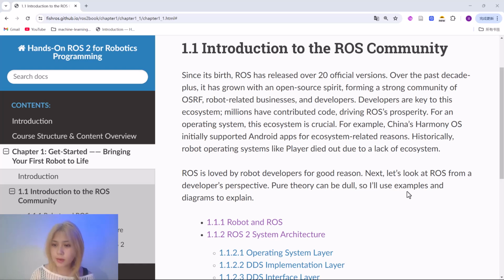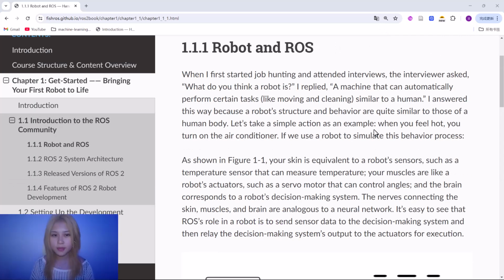Next, let's look at ROS from a developer perspective. Pure theory can be dry, so I'll use examples and diagrams to explain. When someone first started job hunting and attending interviews, the interviewer asked, "What do you think a robot is?" He replied, "A machine that can automatically perform certain tasks, like moving and cleaning, similar to a human." He answered this way because a robot's structure and behavior are quite similar to those of a human body.